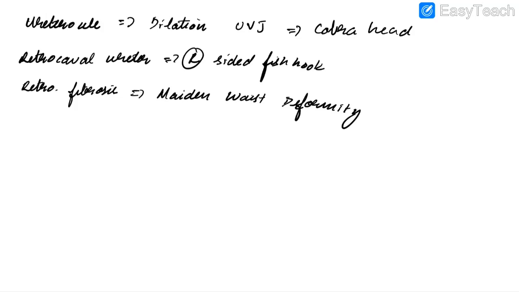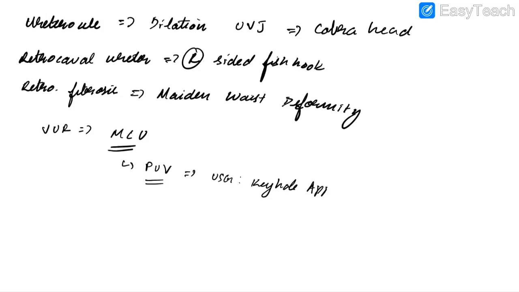Now let us discuss about vesicoureteric reflux. In this case, the investigation of choice is micturating cystourethrogram. Micturating cystourethrogram is also the investigation of choice for posterior urethral valve. Remember, posterior urethral valve can be detected using antenatal ultrasound. In this case, there will be keyhole appearance, which is also known as spinning top sign.